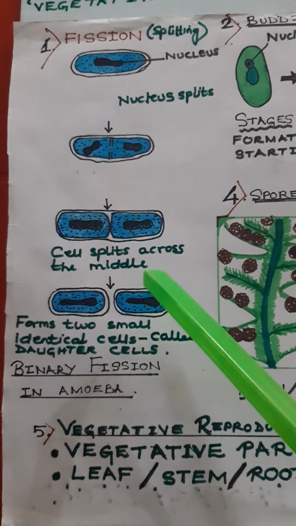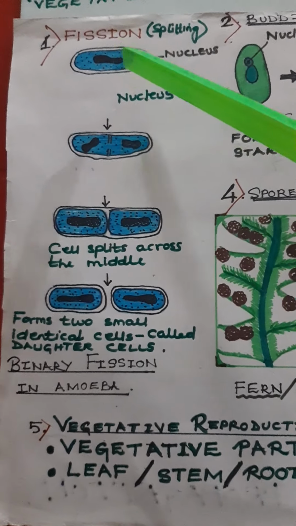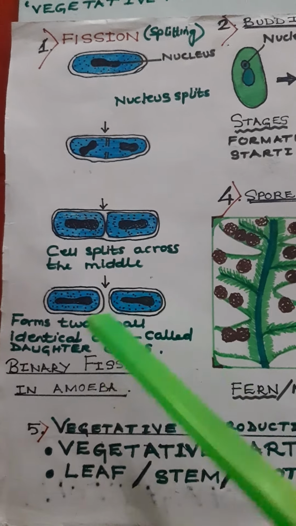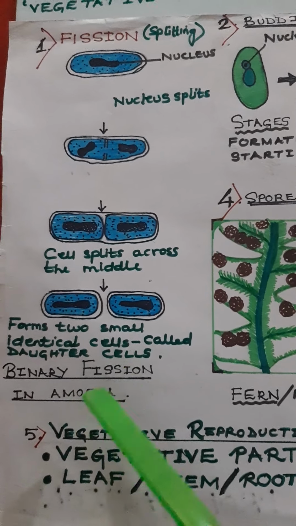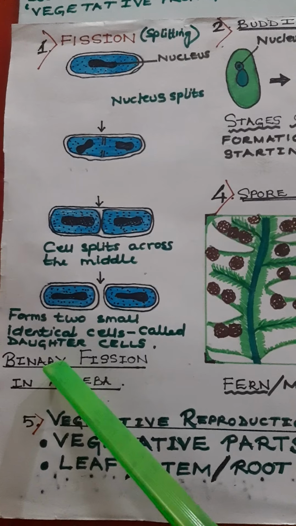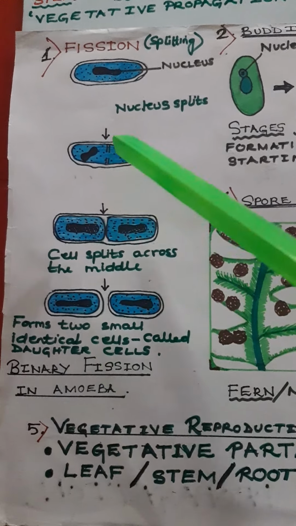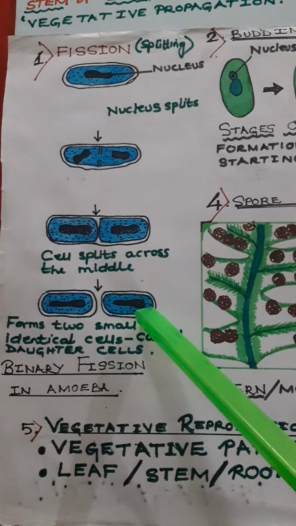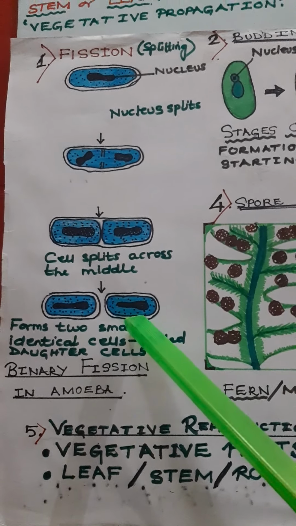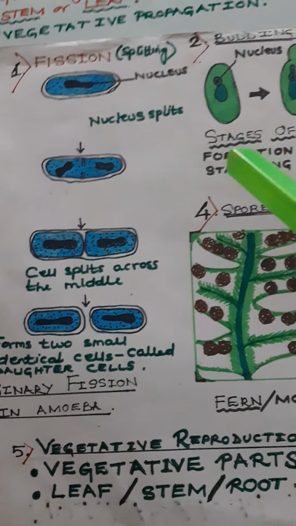Now, this type of fission, where in the end two daughter cells are produced, that is called binary fission. Binary meaning two. Bi means two. Okay, by splitting, two small daughter cells are formed which are identical. This type of fission is called binary fission.